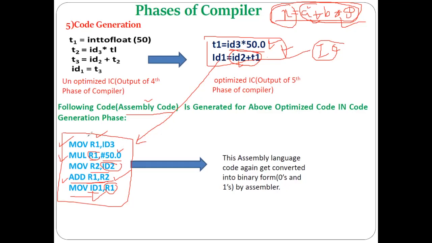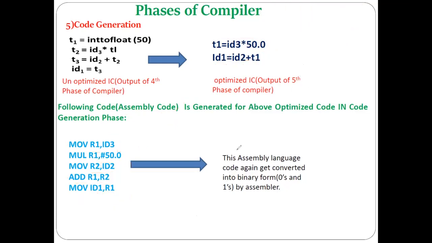Here you can see how the registers are being utilized, as an example I have shown you here, and how the machine code will be generated in the form of assembly code for these kinds of intermediate code. Again, this assembly language code is converted to binary form by our assembler. Understood? We don't have to bother about this last point. If you understood up to this point only, then also it is very much sufficient.